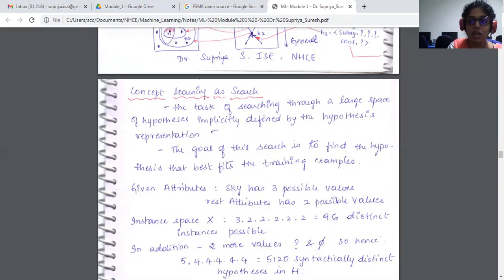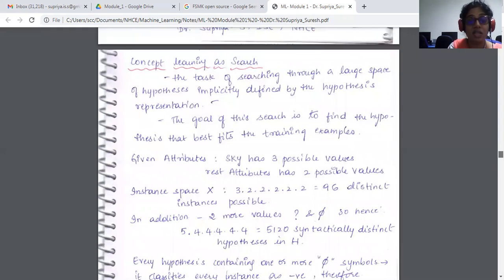Here, let's consider the instance space. What will be the values for the instance space, and how many instances will we have? We are going to calculate that with this example. Given the attribute sky, it has 3 possible values: sunny, cloudy, and rainy. The rest of the attributes have 2 possible values each. Only sky has 3.